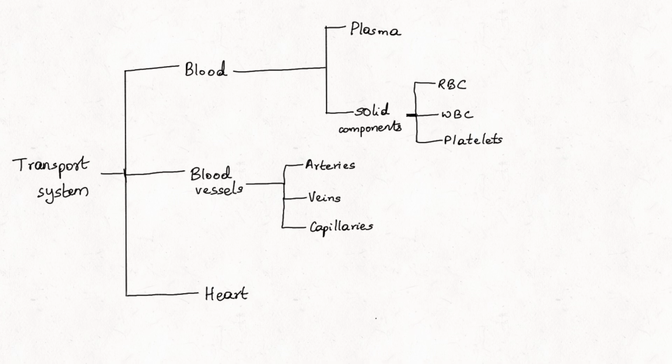Second one is the veins. Veins are thin-walled blood vessels. They bring blood to the heart. Remember, veins bring blood from various parts of the body to the heart. And they have valves to prevent the backflow of blood.